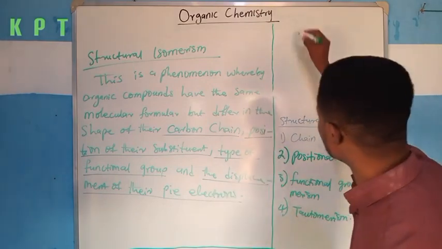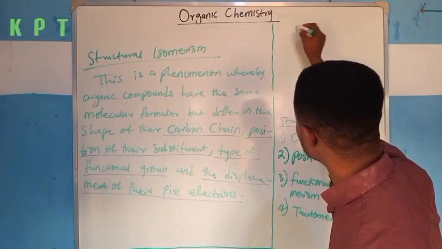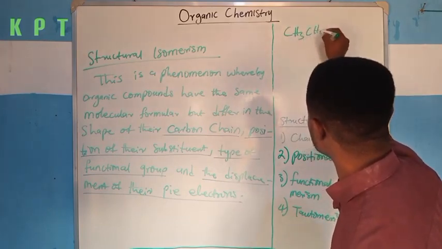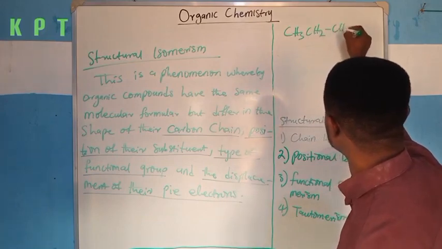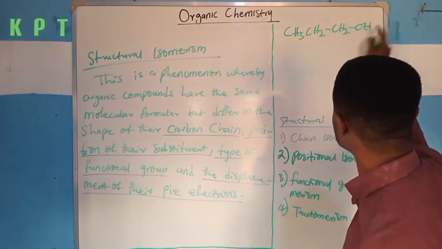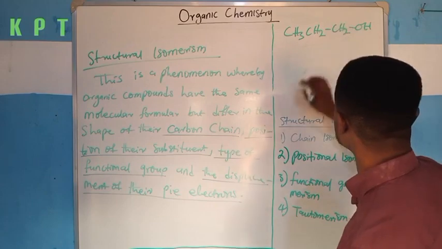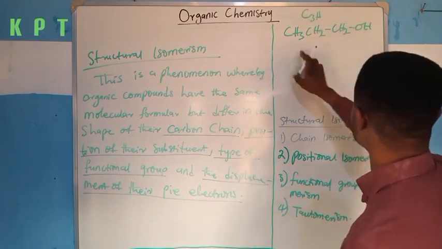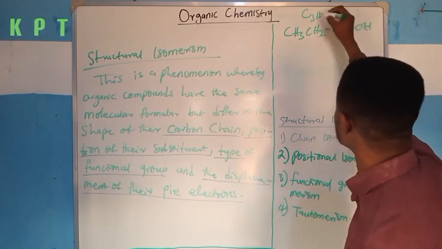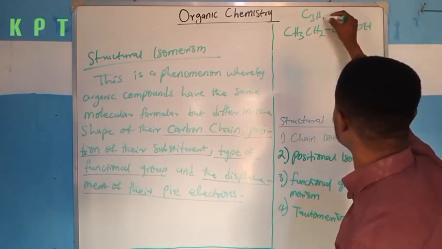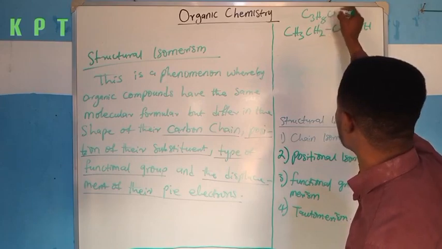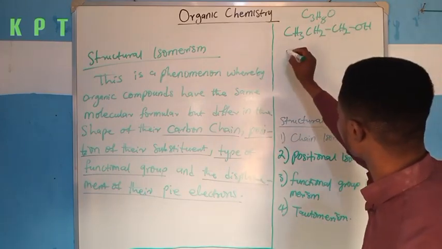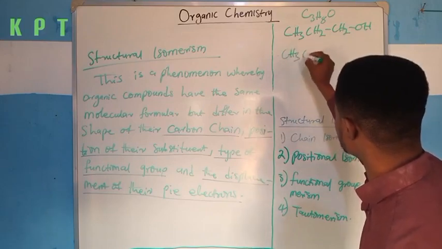For instance, if I have a compound like CH3CH2CH2OH, the molecular formula of this compound is C3H8O.